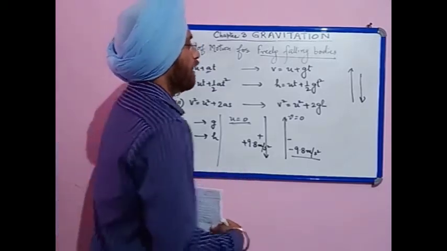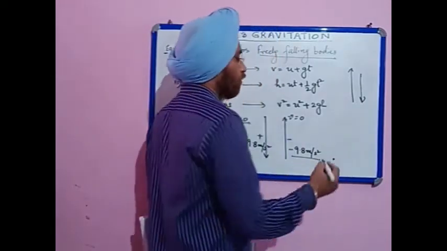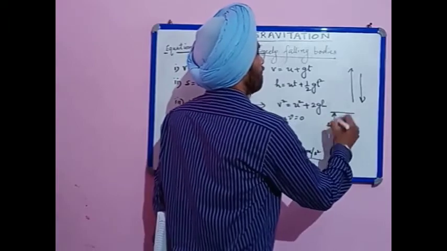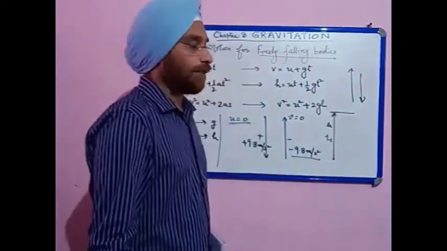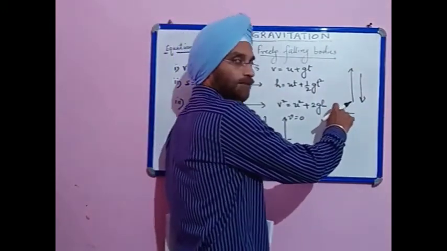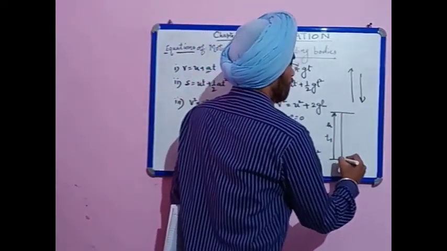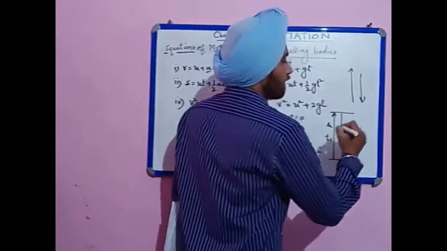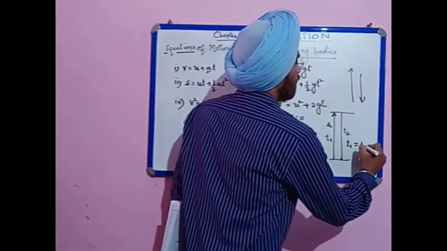That means if a ball or stone is thrown vertically upward to a height h, and let us suppose it takes time t1 to reach the highest point, and after that it falls freely and reaches the same point, that is the ground, and let us suppose it takes t2 time, then t1 is equal to t2.